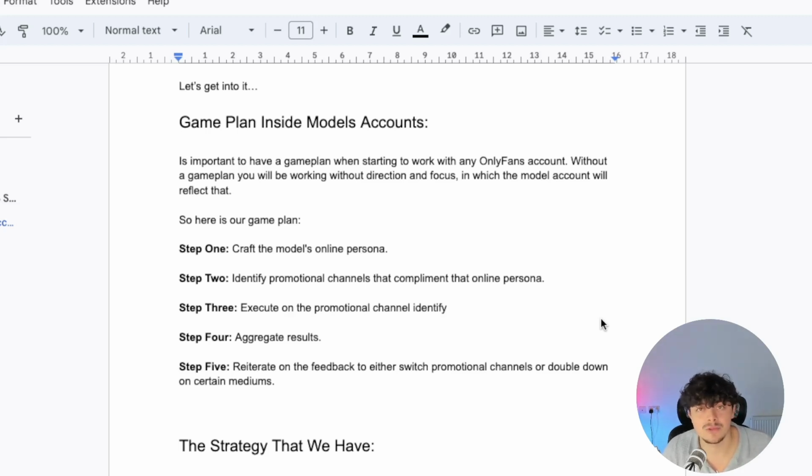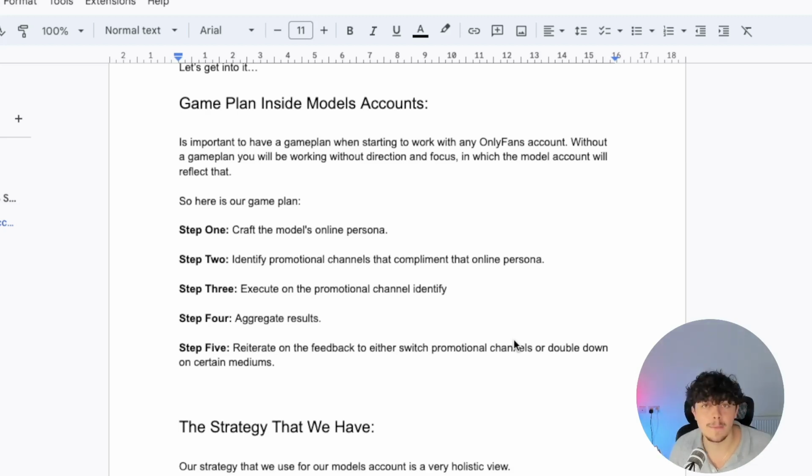Step four is to aggregate results. So we're going to be using tracking links. We're going to be identifying the subscribers that come through from this certain promotional channel, and their spend in the back end, so we can actually see whether we're getting high quality and a return on investment on the time and energy that we invest in growing that OnlyFans model's account. And then step five is to reiterate on the feedback to either switch the promotional channel or double down on certain mediums. You're just going to want to rinse and repeat this process from step three down to step five again. So we're just executing, aggregating the results, and then reiterating on the feedback.